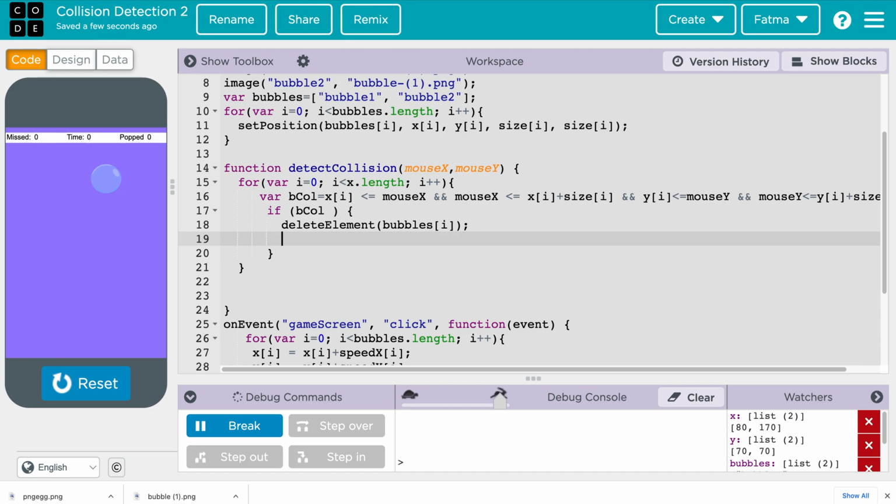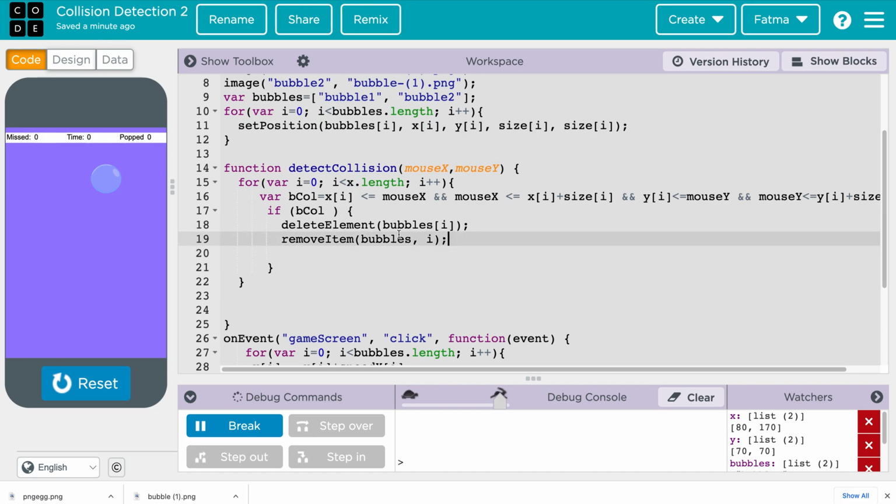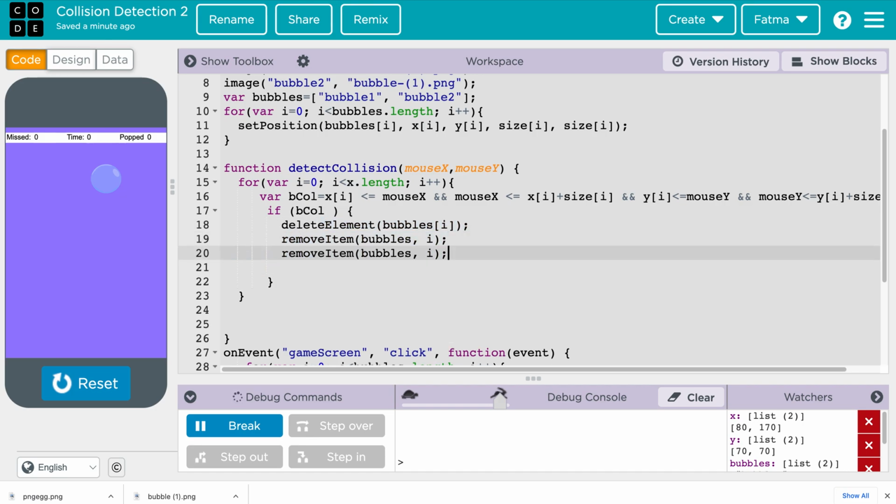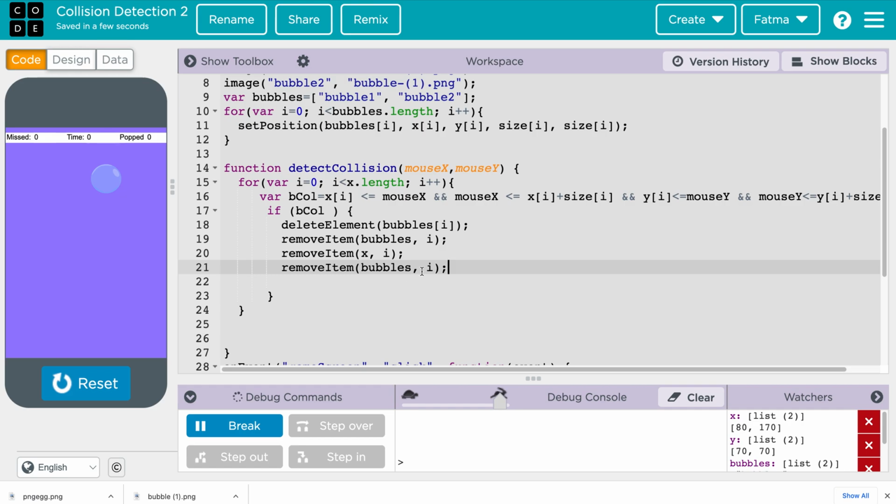We delete the bubbles i, then we remove the item. From the bubbles list, we are going to remove item i, and we are going to remove from x, y, and all the properties. So we are going to remove from x coordinate the i, the 0th element. We are going to remove from y coordinate i and size coordinate i,